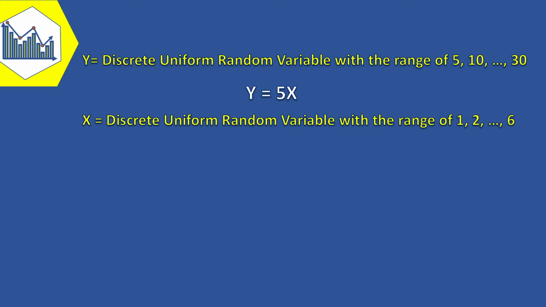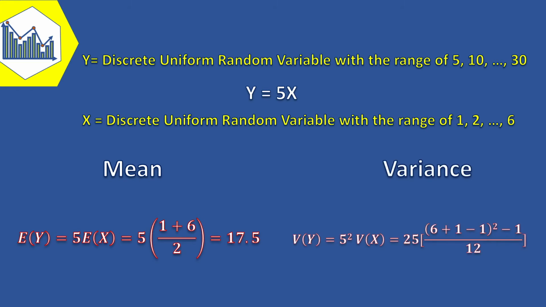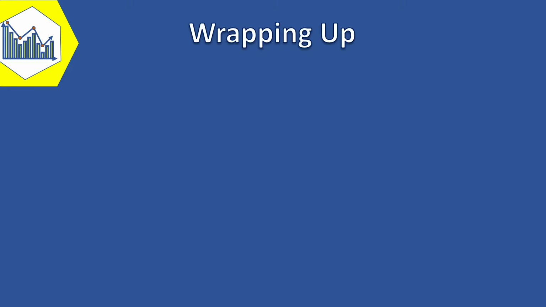The mean and variance of y can be obtained from the formulas for a linear function of x that was introduced in the mean and variance video. The expected value of y equals 5 times the expected value of x, and that is equal to 17.5, and the variance of y equals 5 squared times the variance of x, and that is equal to 72.92.